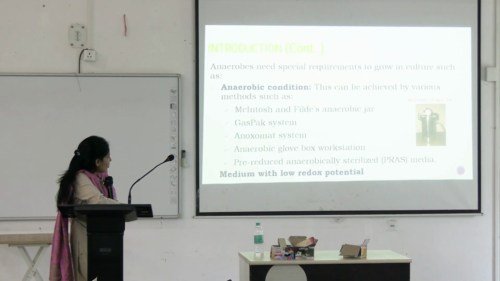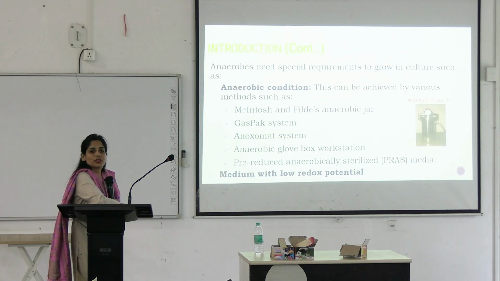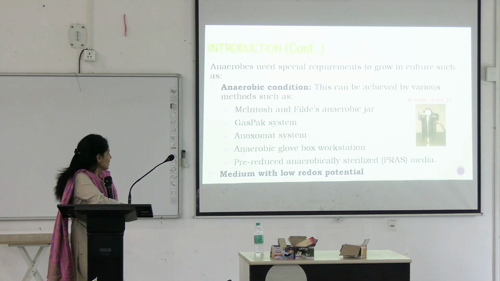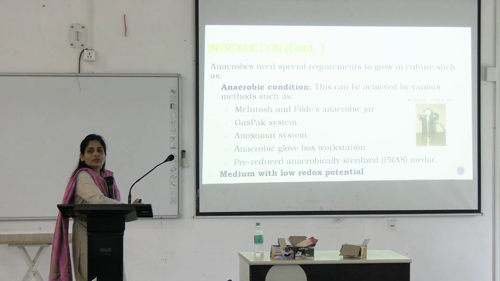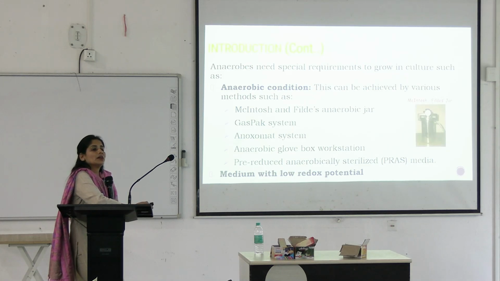Okay, or else we provide them with the things that have low redox potential. For example, glutathione, for example, ascorbic acid. For this, you should know what is oxidation and what is reduction. What is oxidation? Oxidation means loss of electron, right? And reduction means gaining an electron. So this material should be a reducing material, right? That's what we provide them. One very good example is RCM, Robertson cooked meat medium, right?